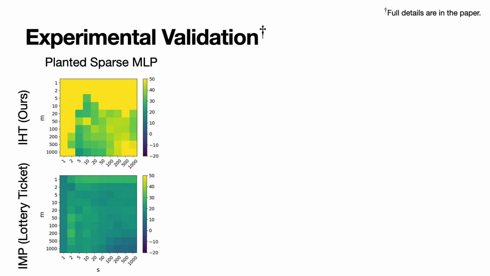We provide some small-scale numerical experiments to validate our theory. First, we create a dataset using a planted MLP, so that we can be confident that the training data is perfectly consistent with a sparse MLP. We vary the hidden dimension m and the number of non-zero weights s, and plot a heat map of PSNR using our iterative hard thresholding as well as the iterative magnitude pruning strategy proposed in the lottery ticket hypothesis. We can see that IHT performs much better than IMP, even though IMP requires far more memory, enough to first train a dense network.